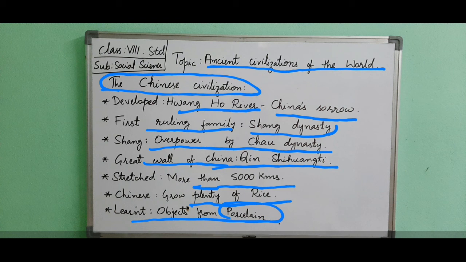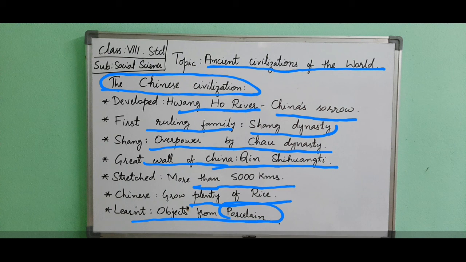It was a custom of the Chinese to worship their ancestors. They believed that a dead man became a spirit and that the spirit had special power. The dead body was buried along with various wooden articles, pots, bronze vessels and other objects. The tombs of kings used to be quite large. Tombs means graves. The Chinese tradition of writing began with pictures and got transformed into an ideographic script. Writers used to write on silk and bamboo slips.